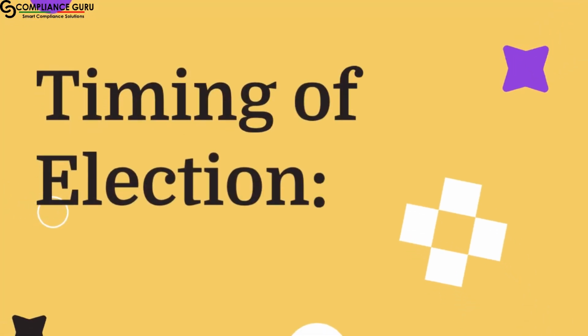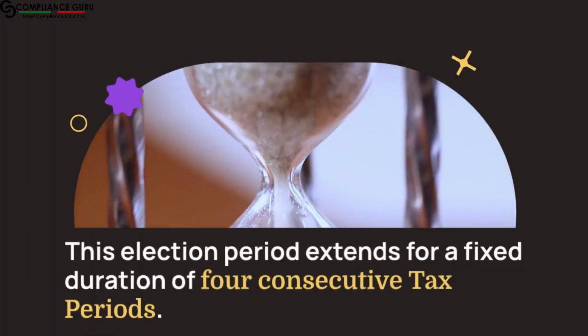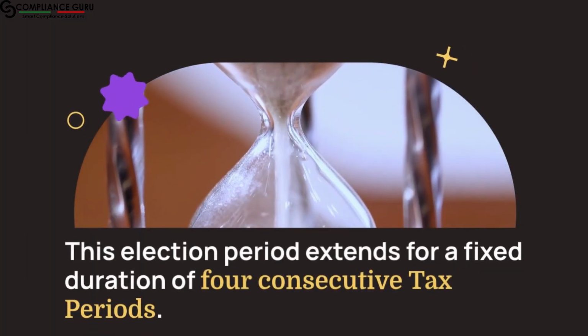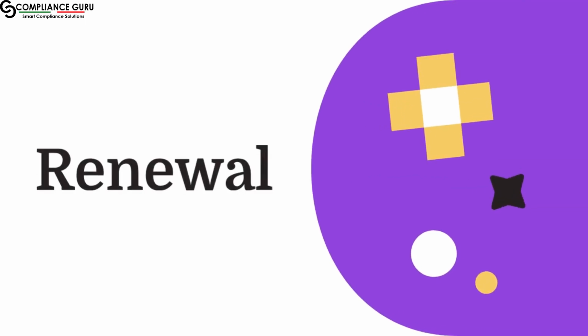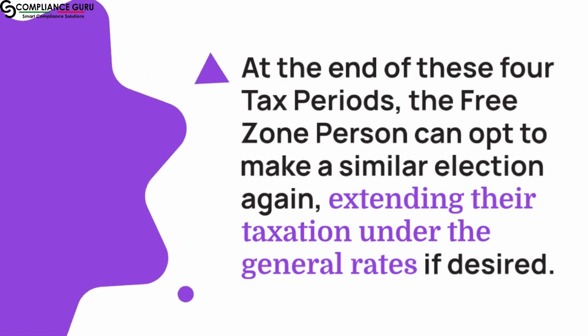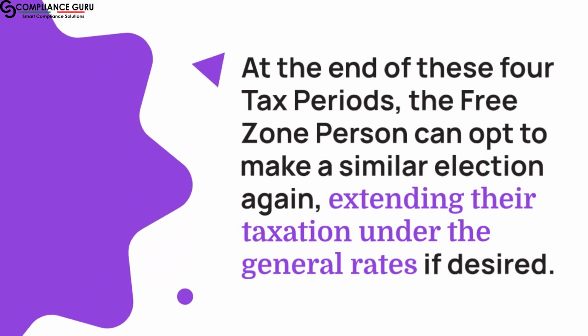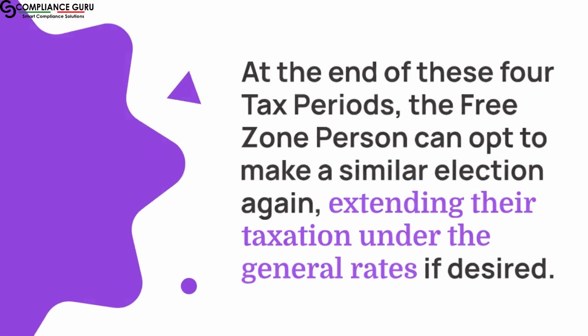Timing of election. The choice can take effect from either the beginning of the tax period in which the election is filed or from the start of the following tax period. This election period extends for a fixed duration of 4 consecutive tax periods. Renewal. At the end of these 4 tax periods, the free zone person can opt to make a similar election again, extending their taxation under the general rates if desired.